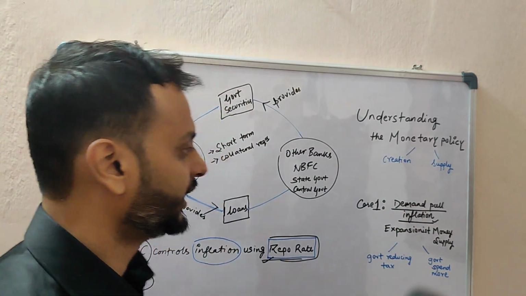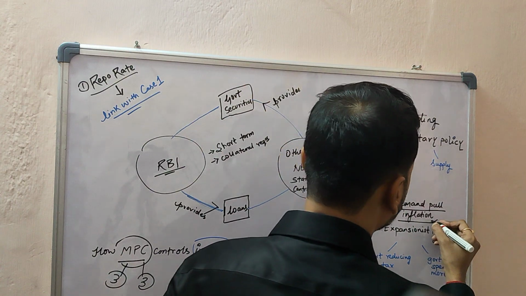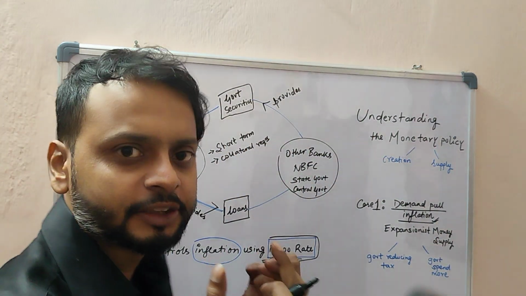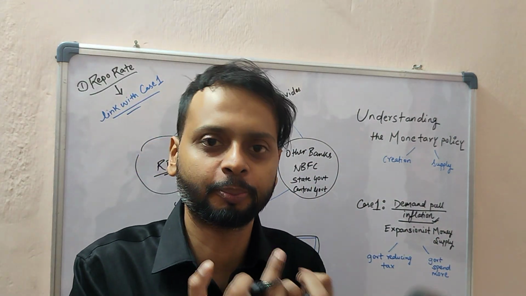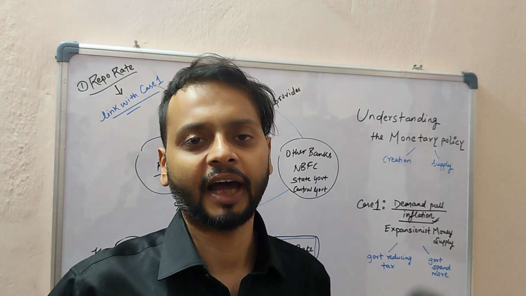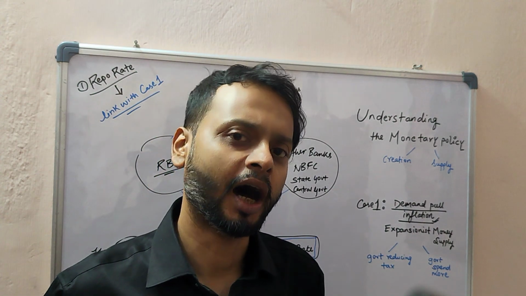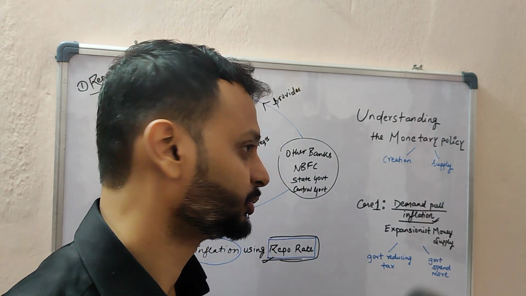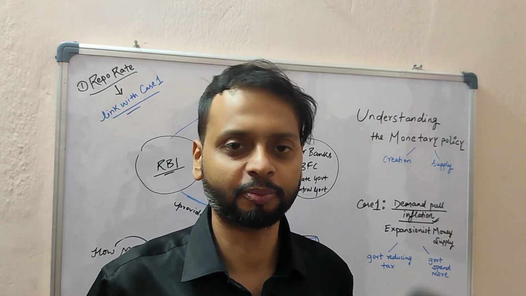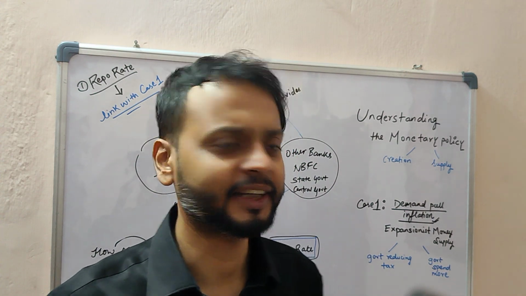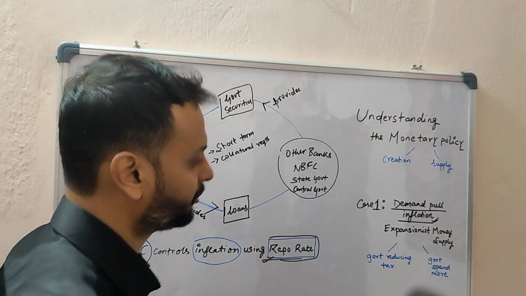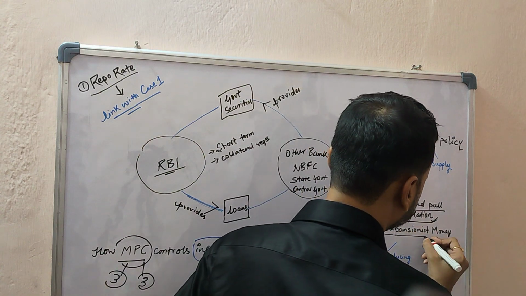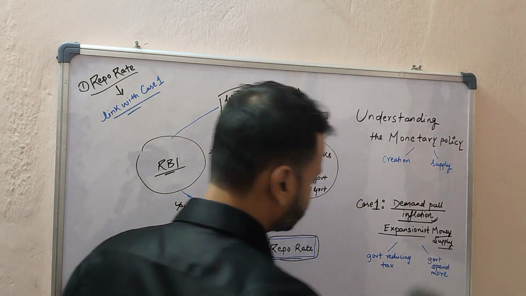What is this? In this type of inflation, there is actually a lot of money supply in the hands of the people. I mean that the people are having a lot of money in their hands, too much money in few hands, and that increases the price of goods, and that is also known as expansionist money supply.